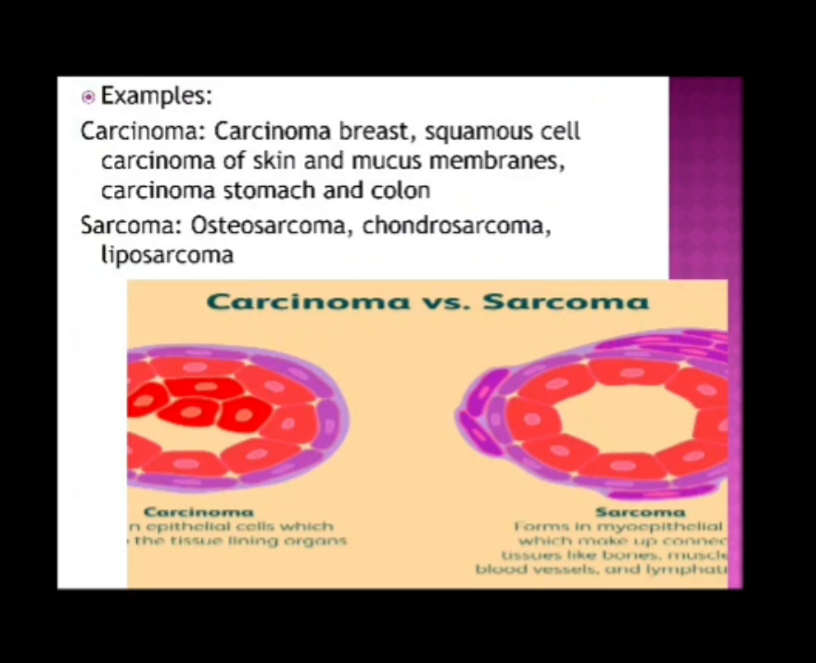For example, carcinoma of the breast, squamous cell carcinoma of skin and mucous membranes, carcinoma of the stomach and colon, and sarcoma examples: osteosarcoma, chondrosarcoma, liposarcoma.